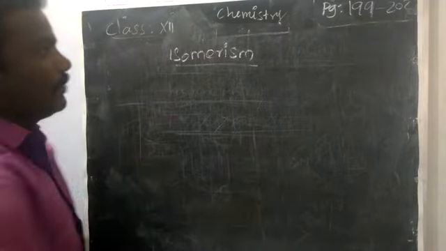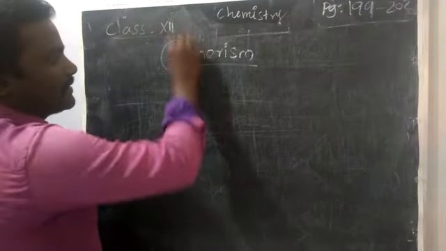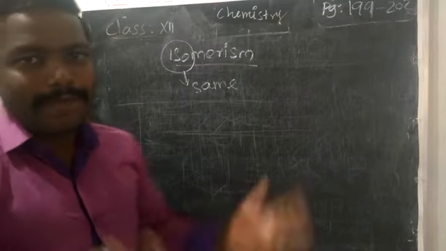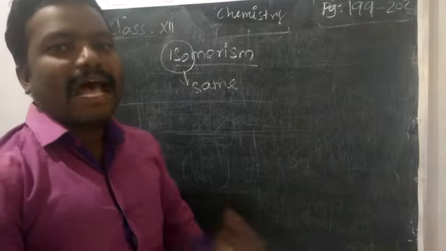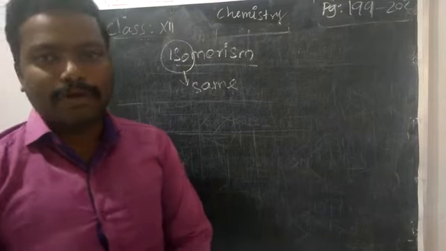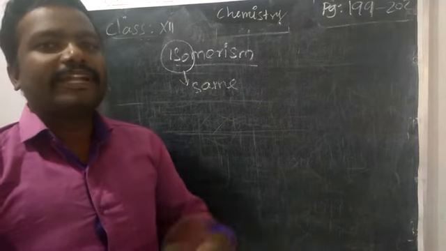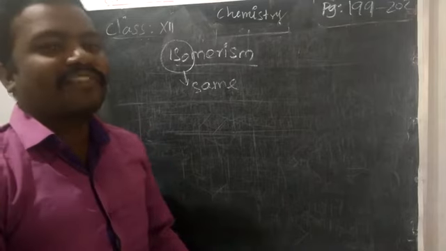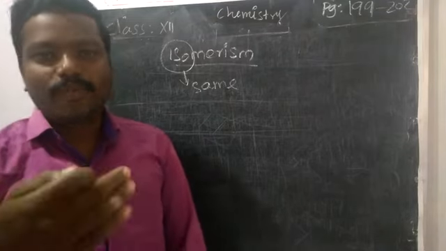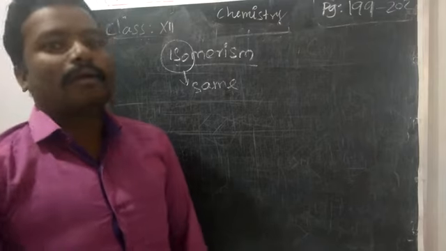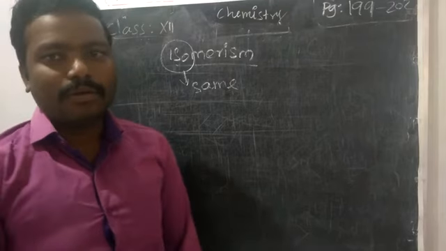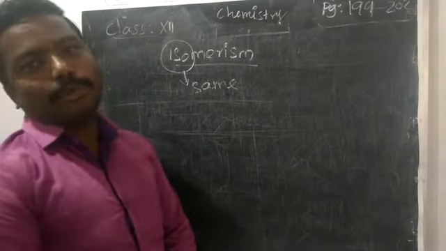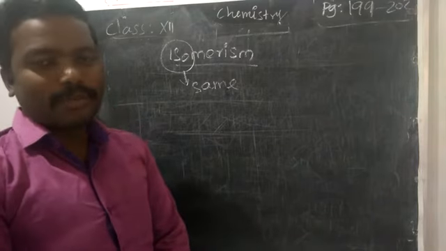What do you mean by isomerism? Iso means same. If you compare two compounds, they have the same molecular formula, but they differ in a certain physical property or chemical property or both. Based on that, we classify isomerism into four types. Here we are going to learn four types of isomerism for nitro compounds.